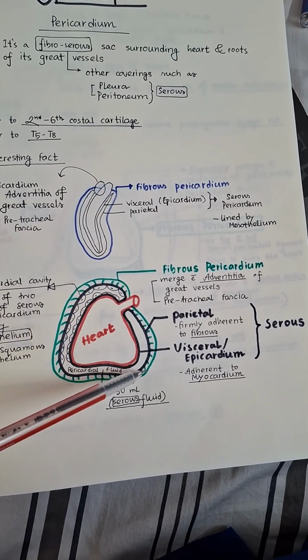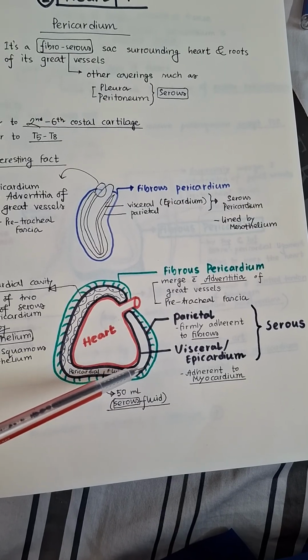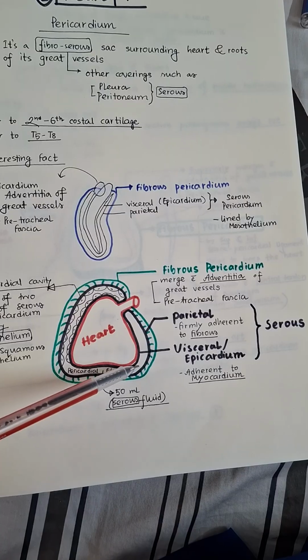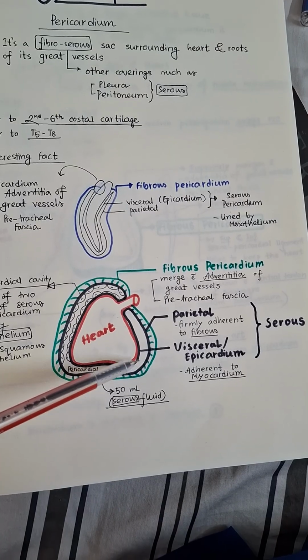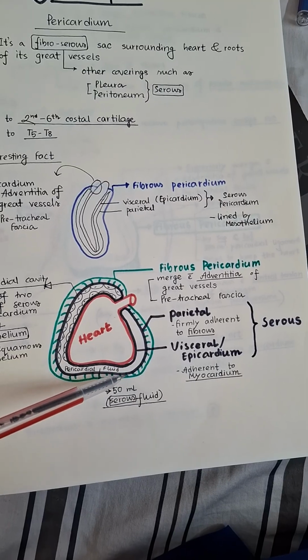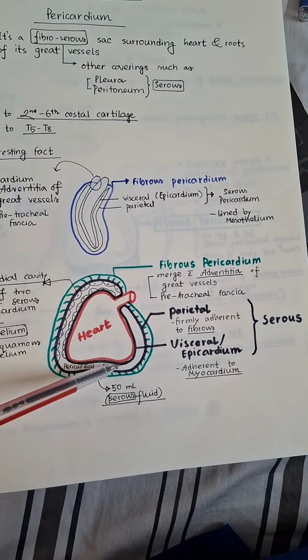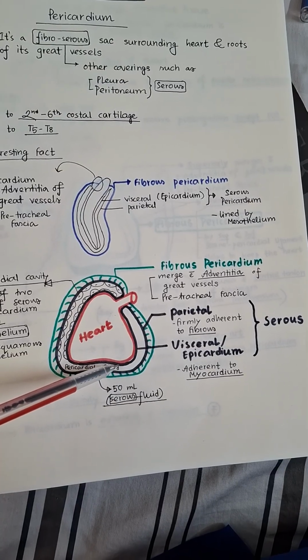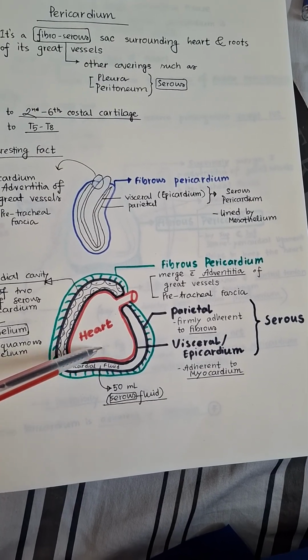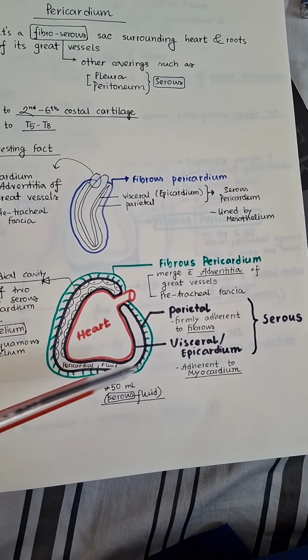Coming from outward to inward, the fibrous layer, then the serous layer, in between which there is a pericardial cavity that contains 50 ml of serous fluid. This is the parietal layer of the serous pericardium, and the layer of the serous pericardium which is closely adherent to the heart is the visceral pericardium, also known as the epicardium.